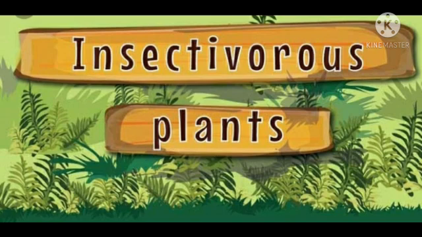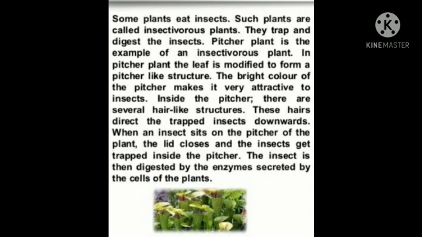Now we will see insectivorous plants. Some plants eat insects. Such plants are called insectivorous plants. They trap and digest the insects. Pitcher plant is an example of an insectivorous plant. In the pitcher plant, the leaf is modified to form a pitcher-like structure. The bright color of the pitcher makes it very attractive to insects.